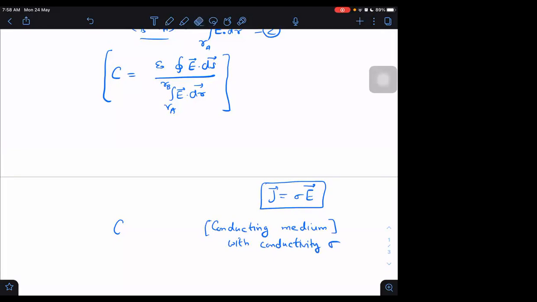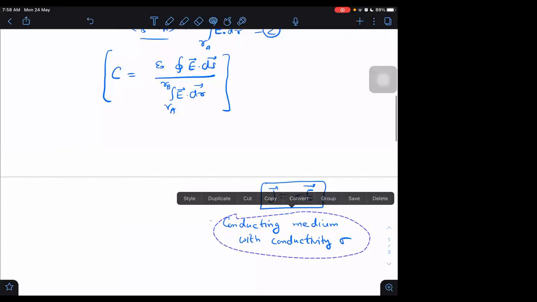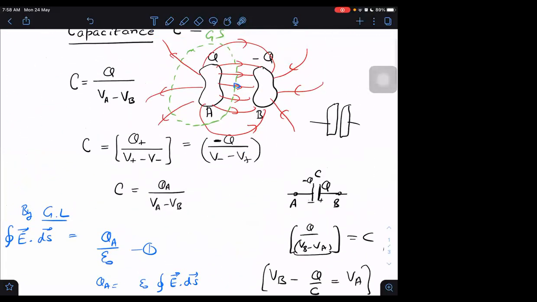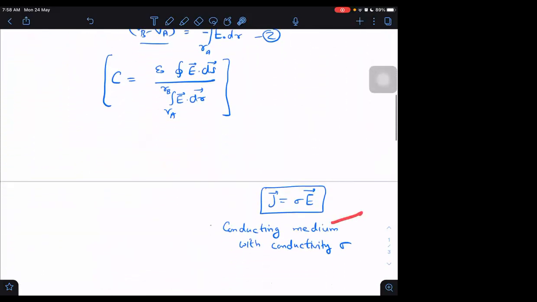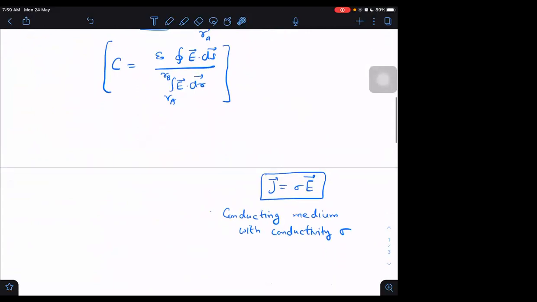but there's a problem in taking the conducting medium. If I take a conducting medium, then conductors will respond so fast. They have so high conductivity that they soon will become at the same potential. It is plus Q, it is minus Q. If I keep a conducting medium everywhere, then soon the charges will neutralize each other, they will get equal charges, I think zero charge. So that equation will make no sense at all if I want to write in terms of J, because once the current density is there, then capacitance is not there.